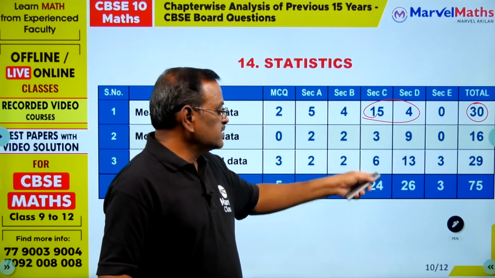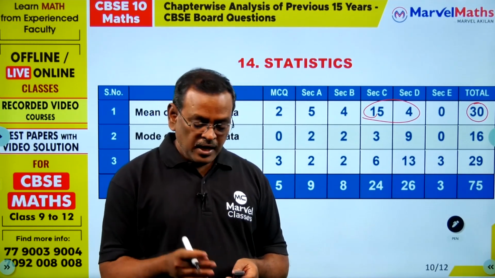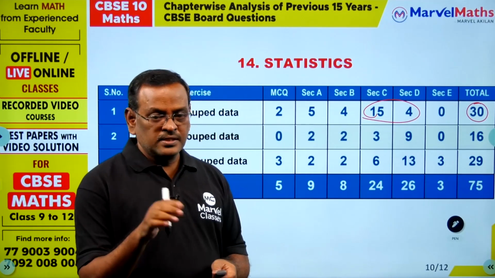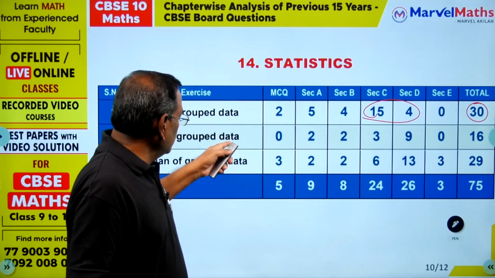And in section C you can practice direct questions. If class interval is given, find the median. Apart from these 3, one particular sum, find mean, median, mode, is not there. That is combined in these 2 exercises.